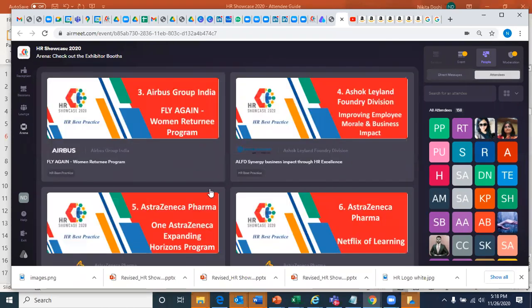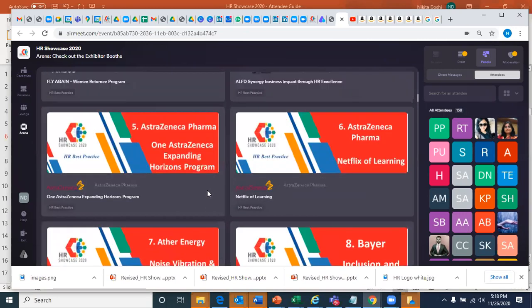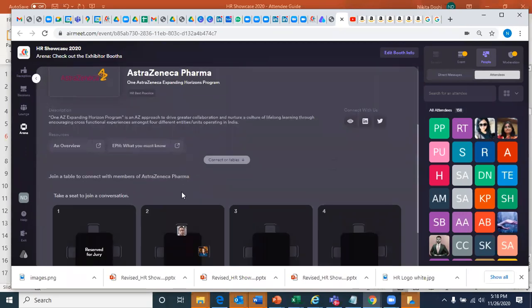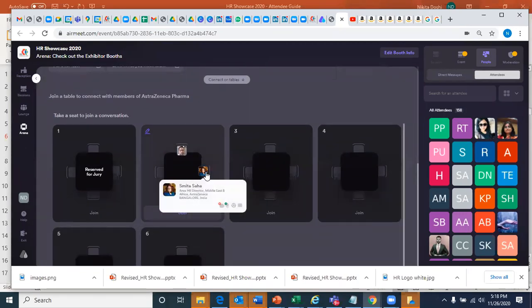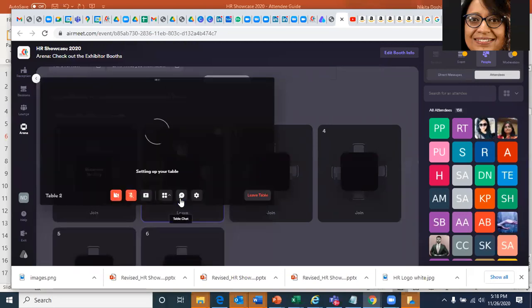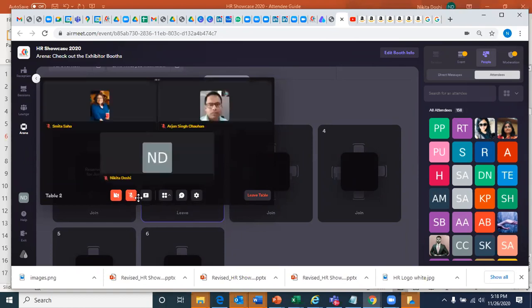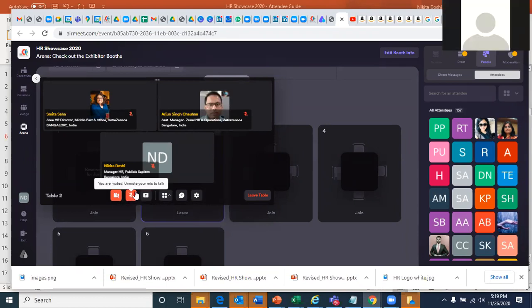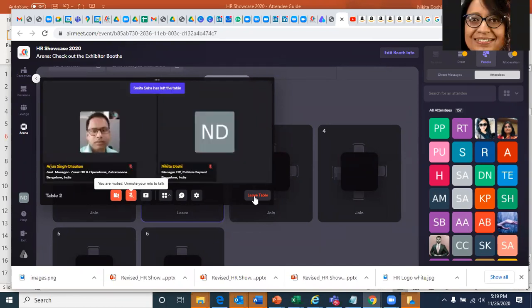Again, I go back to Arena. Even if I press, the camera is not coming on. There is some problem, I think. Let me try again. That must be at my end. I'll have to check. You've not logged in from light mode, right? Where would the light mode come up? When you enter the venue, did you enter through light mode? No, I entered normal. Okay, then we'll just check it later, Smita. I'll check it later. If you're still seeing it, then we'll just get that checked.